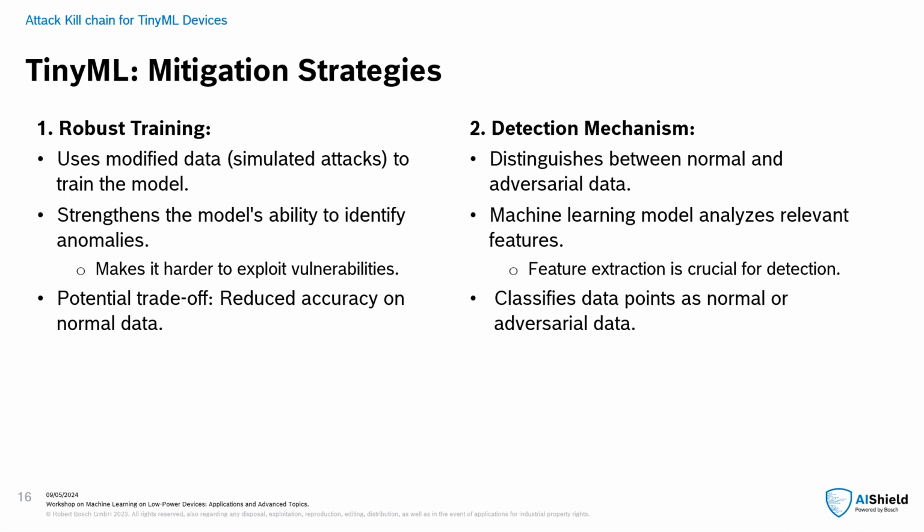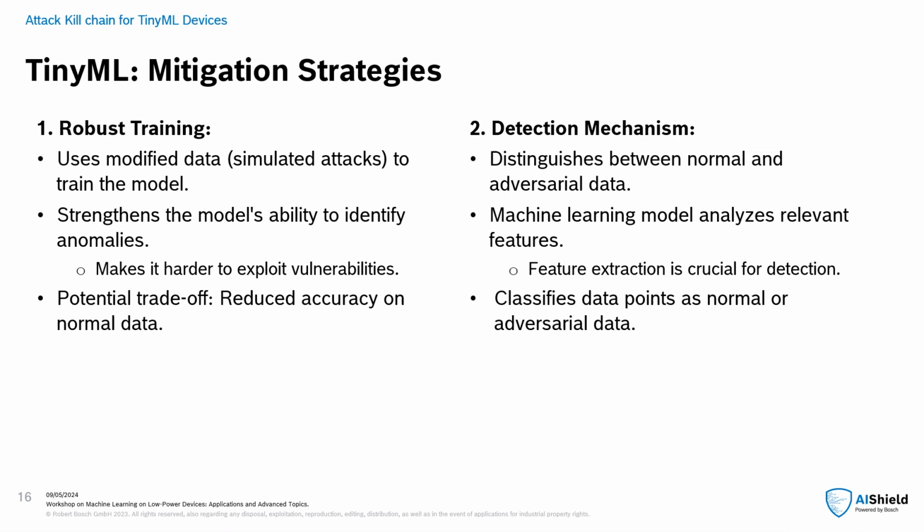While robust training enhances the model's security against attacks, it may also result in a slight reduction in accuracy when processing normal, clean data. This trade-off occurs because the model is trained to be more conservative in its predictions, which can sometimes lead to false alarms or misclassification on regular datasets.